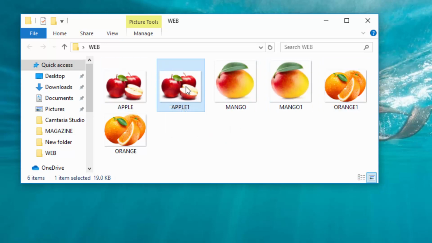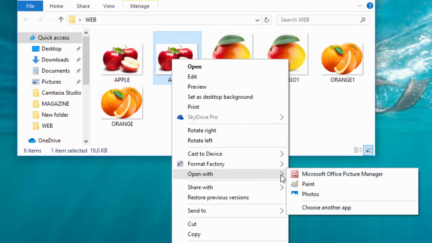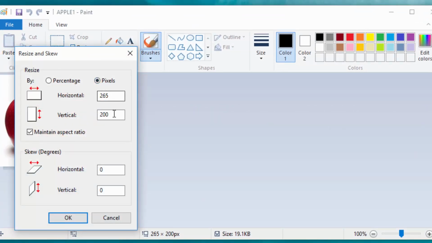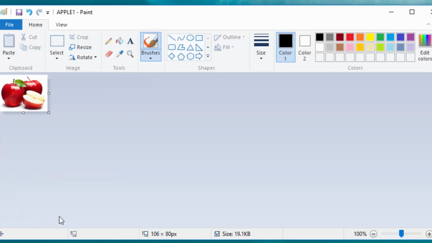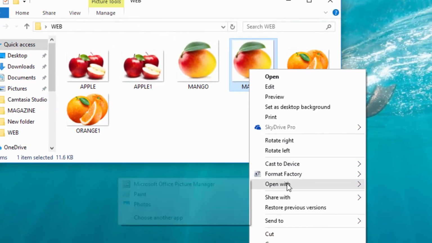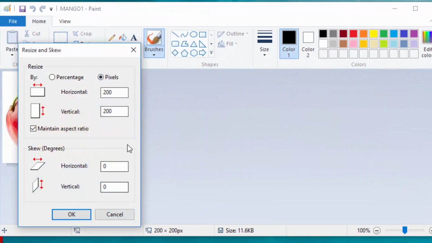So I'm going to make them something like 80 pixel height. So I will just open with the Paint, resize pixel, height, give it 80, so that it is smaller like that. And I will save. Go back to my mango 1, open with the Paint, resize it to 80,